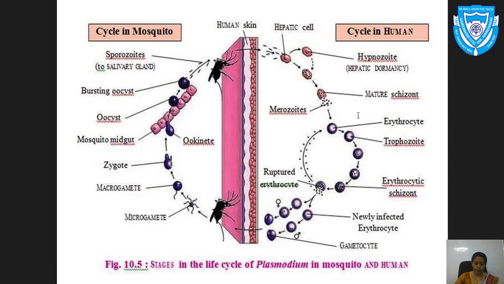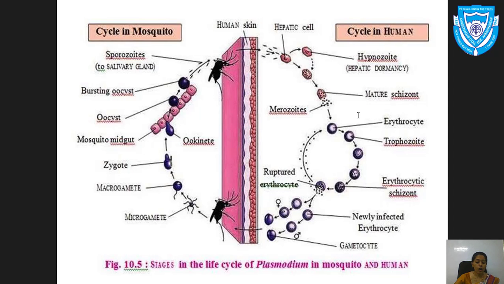Now if we see the development of the parasite inside the human being, we can say that the parasite spends half of its lifetime inside the mosquito and half of its lifetime inside the human being. Then what happens next? They will form the gametocytes, the male or female sex cells, and this formation of gametocytes takes place inside the human body.